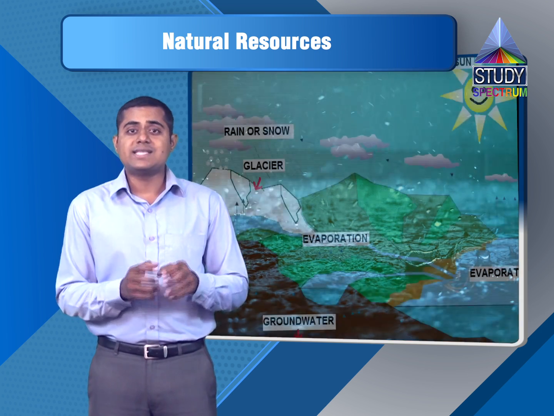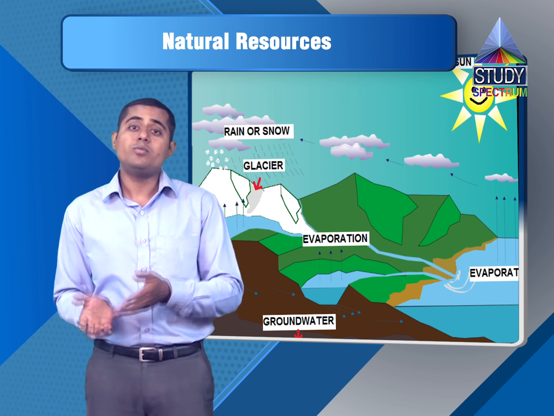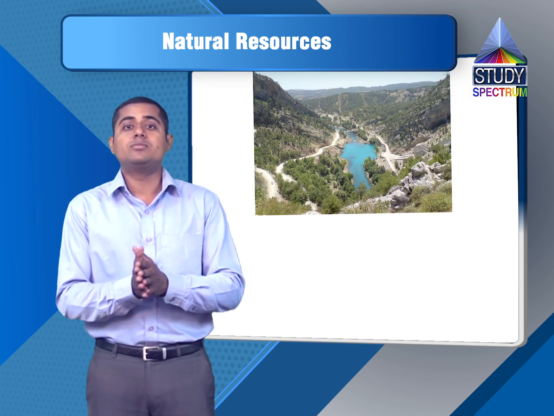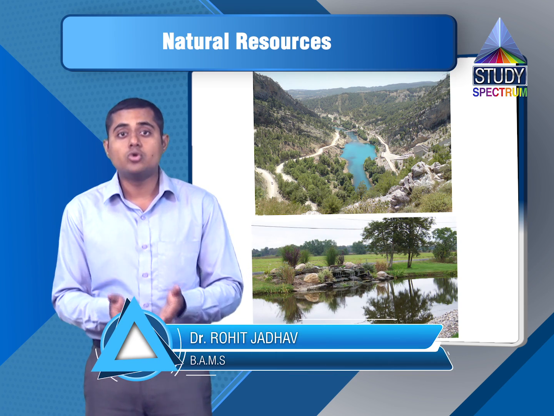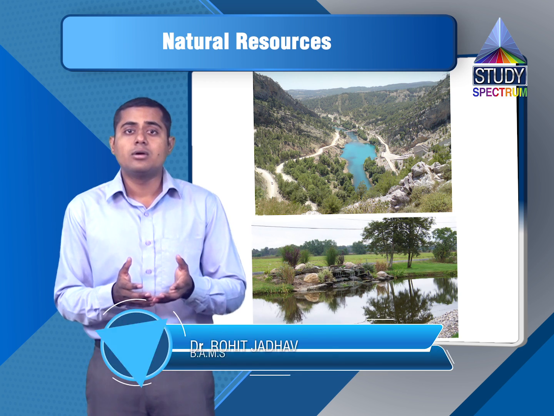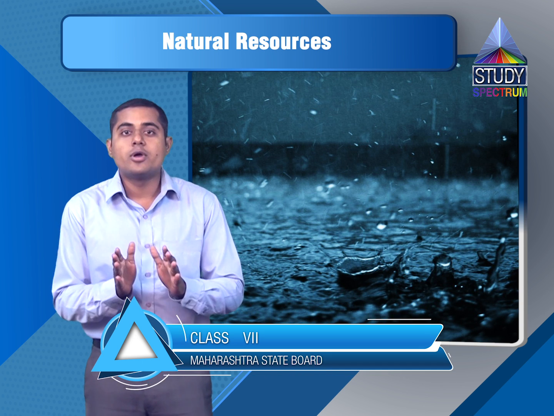But no. Whatever water we get from the rain is actually the same land water which in the first place goes up in the sky in the form of water vapors. So from the rivers, the seas or large ponds, the water keeps vaporizing, goes into the sky, forms clouds, and those clouds again become water, and that's what we call rain. So actually there is a limited, non-renewable water resource on this earth.